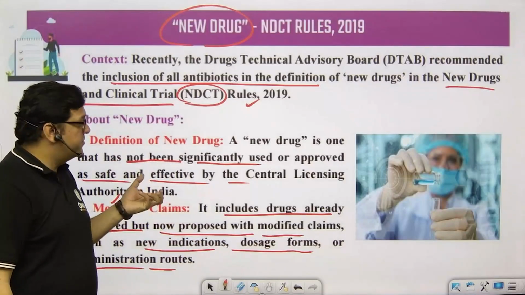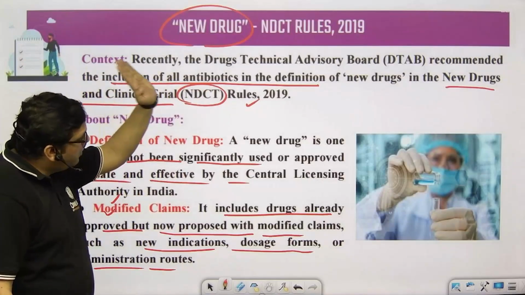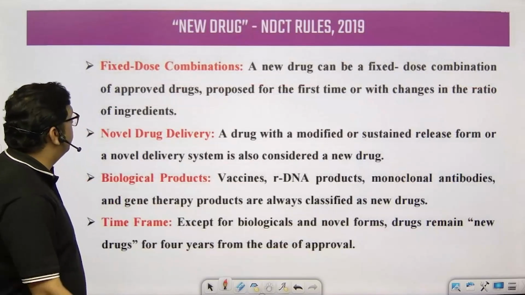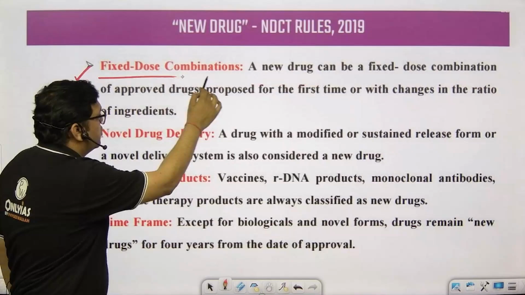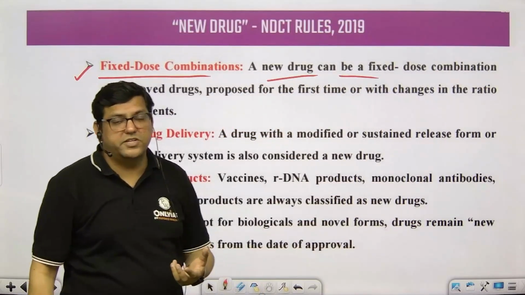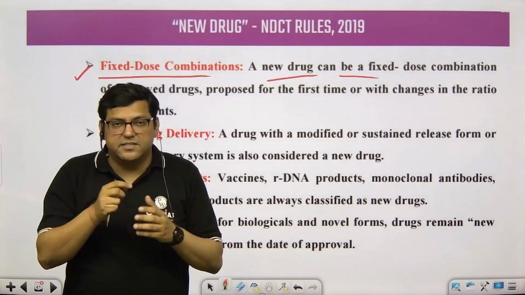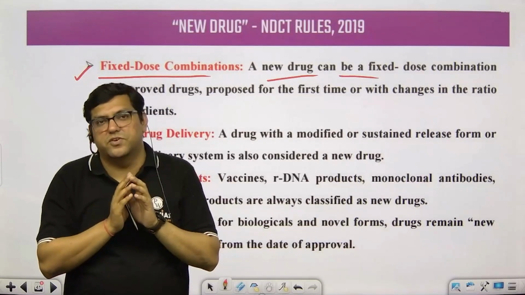Then the aspect of new drug comes in, and the inclusion of all antibiotics in the definition of new drugs has happened. So what these rules cover, first of all, are fixed dose combinations. The new drug can be a fixed dose combination, like paracetamol with other ingredients which make a specific drug targeting multiple aspects of your body.